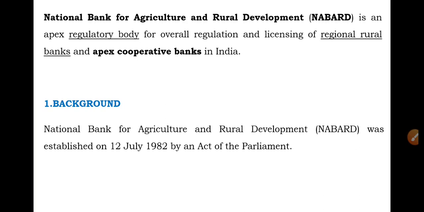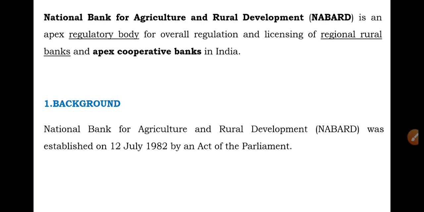Actually, NABARD replaced three institutions. One is the Agricultural Credit Department, popularly known as ACD, and the Rural Planning and Credit Cell, known as RPCC. These two were parts of the Reserve Bank of India. And one more institution, the Agricultural Refinance and Development Corporation, ARDC.